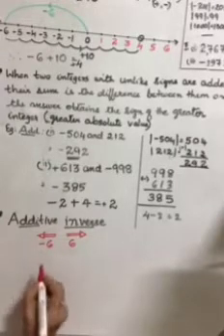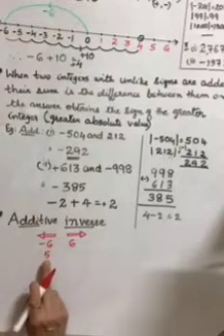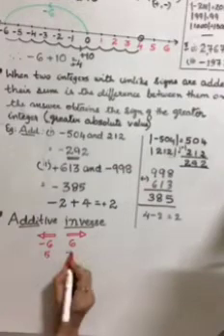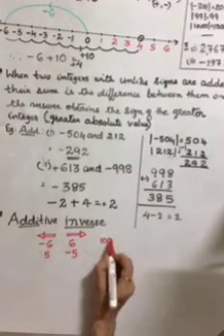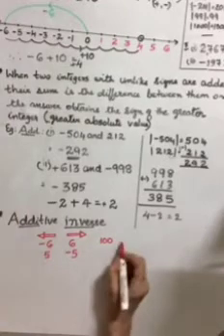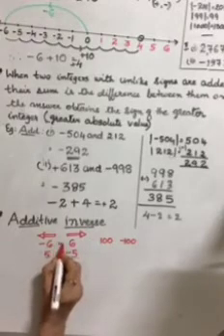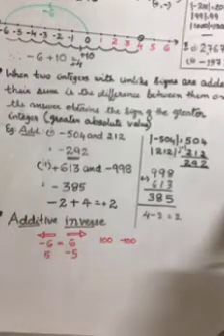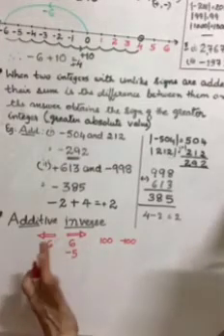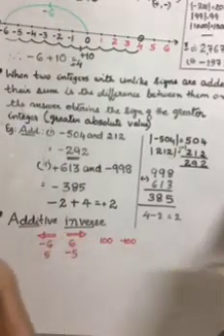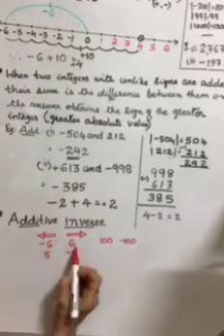Okay? 5. What is the additive inverse of 5? Opposite. Minus 5. 100. What is the additive inverse of 100? Negative 100. Please do not write equal to. Many of you have that habit. They are not equal. They are opposite to each other. One faces that side, one faces this side. That's how I've shown the difference. Minus 6, opposite is plus 6.